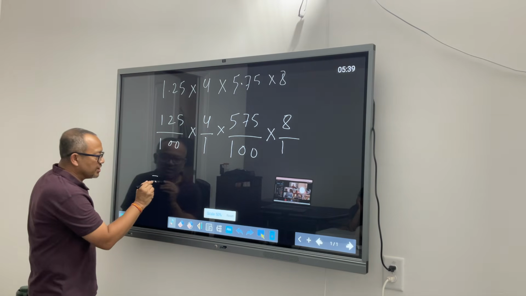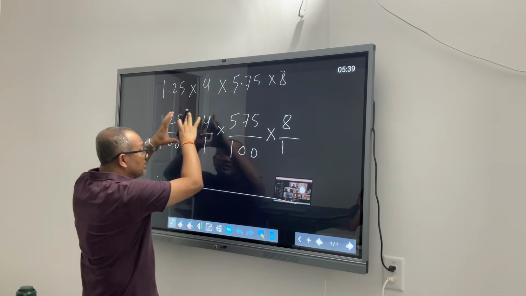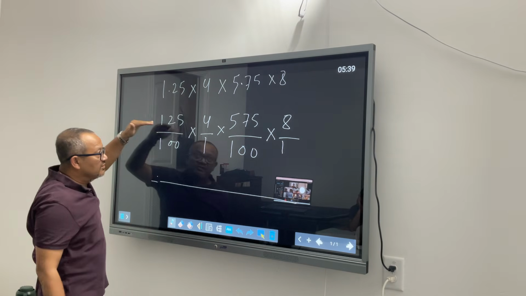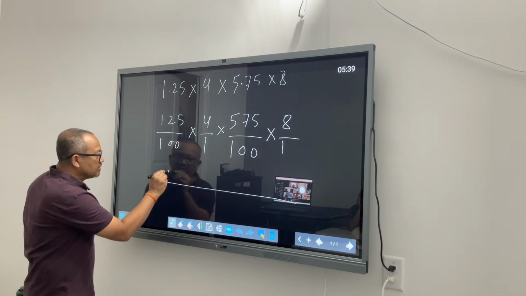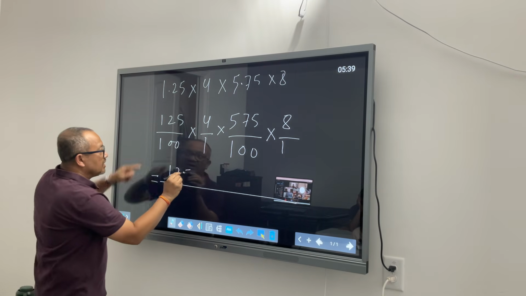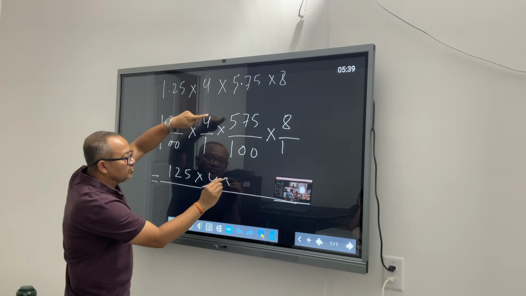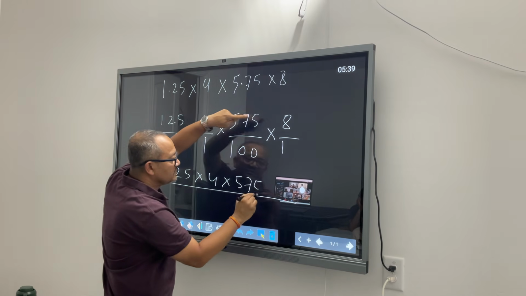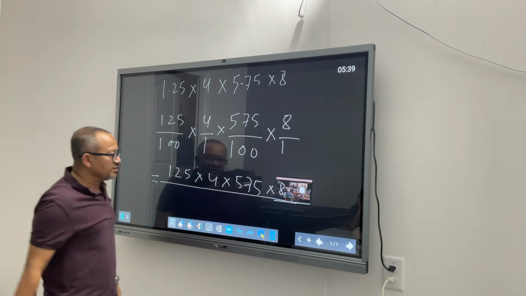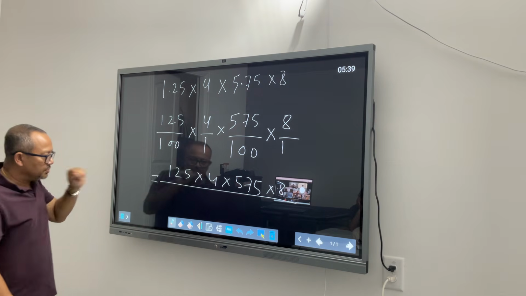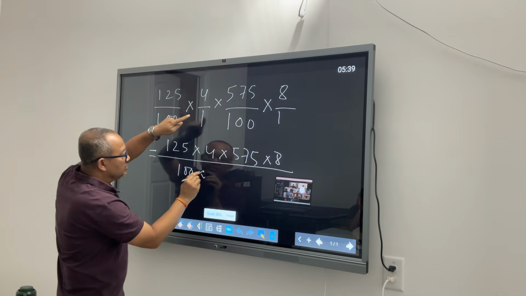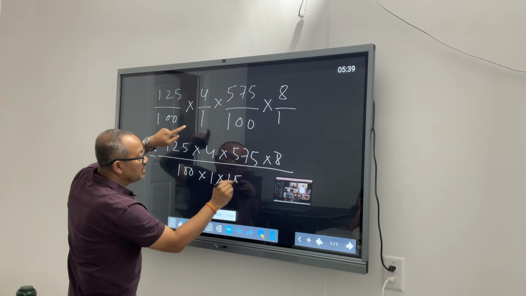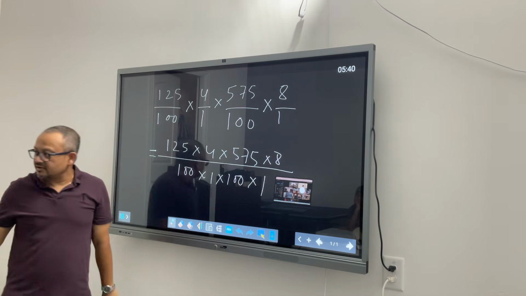So Rehan, what I'm doing is, I converted everything to look like a 2-story building. Everything on the second floor will go together. Everything on the first floor will go together. So 125 into 4 into 575 into 8 went together. And then 100 into 1 into 100 into 1 went together.